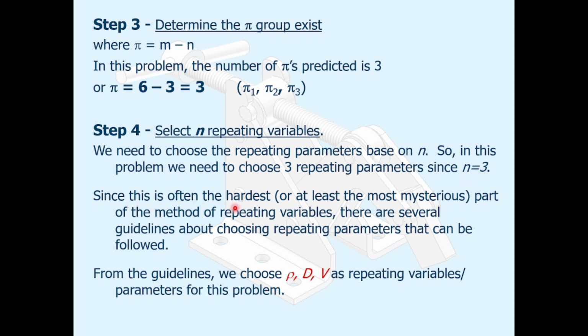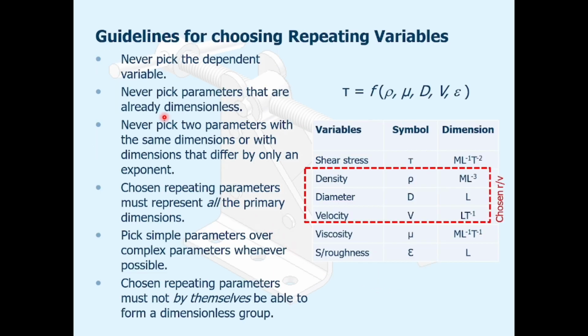This is often the hardest, or the most mysterious, part of the method of repeating variables, so there are several guidelines about choosing repeating parameters that can be followed. From the guidelines, we choose rho, D, and V as repeating variables for this problem. The guidelines are: never pick the dependent variable.